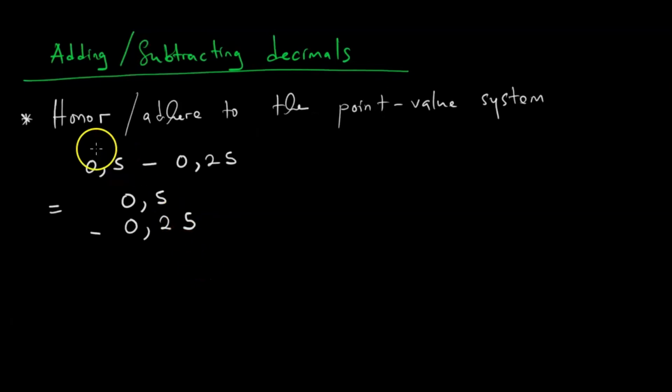If we look at this 5, we see that it is in the tenths. If we look at this 2, we see that it is also tenths. So the tenths must be written aligned, one below the other, like that. Then since there is nothing here, we put a placeholder 0. So when we are subtracting here, we subtract the normal way. 0 minus 5, so we borrow, it is 10 minus 5, that's 5. Then 5 minus 3, that is 2, and 0.